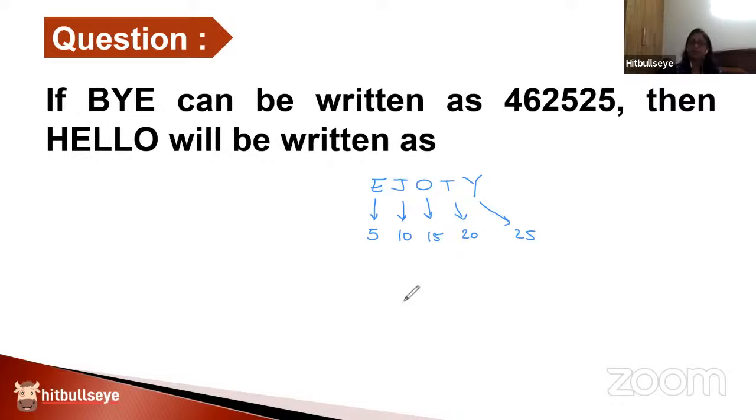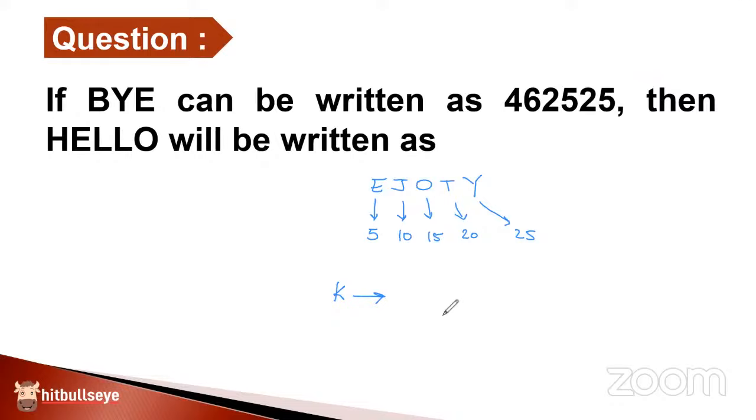If I have to find out the position of any alphabet which is nearby them, I can very easily find out. For example, I want to find out the position of the alphabet K. Which alphabet in this EJOTI is going to help me find the position of K? J. J will help me. And what will be the position?